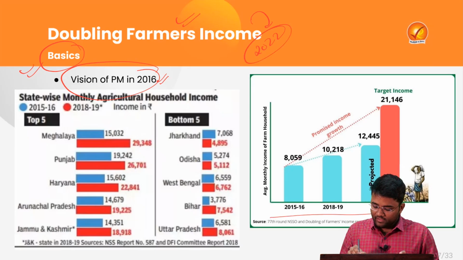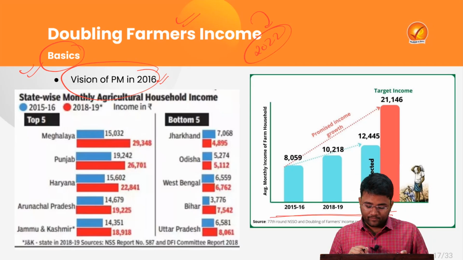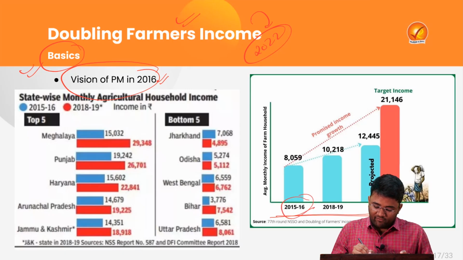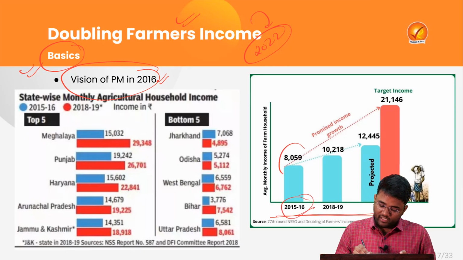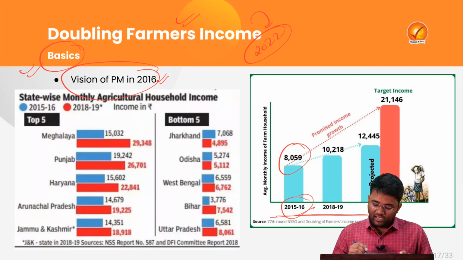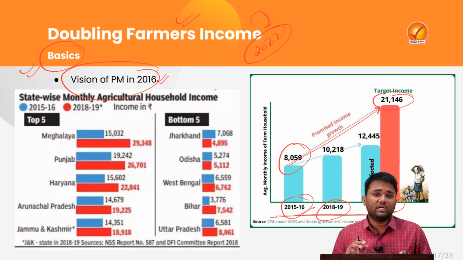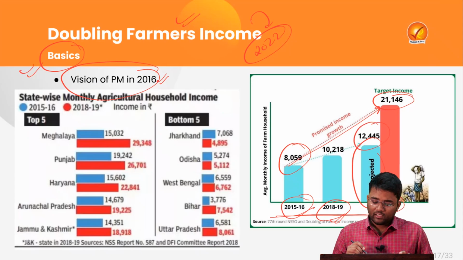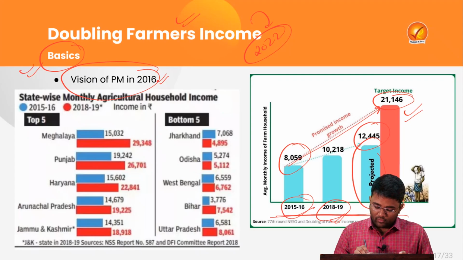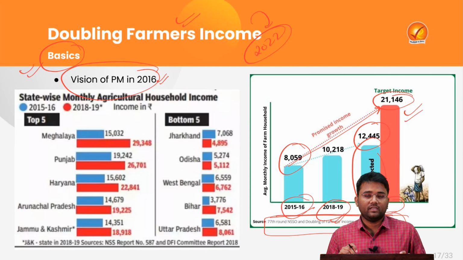Let's try to understand through the data how much we have achieved. In 2015-16, the average monthly income of a farm household was 8,059 rupees, whereas we targeted to achieve a level of 21,146 by 2022. But we could only reach a level of 10,218 in 2018-19 and almost 12,445 up till 2022. Means we could not achieve that level. This data is from the 77th round of NSSO data.